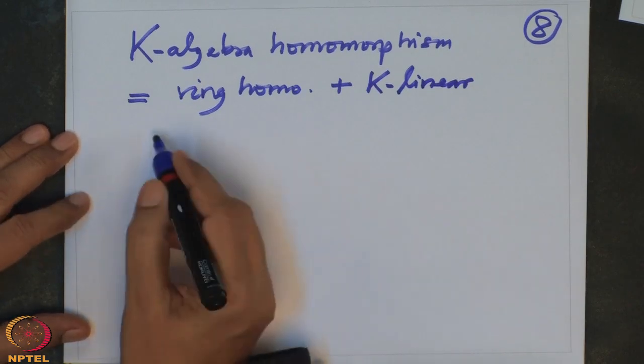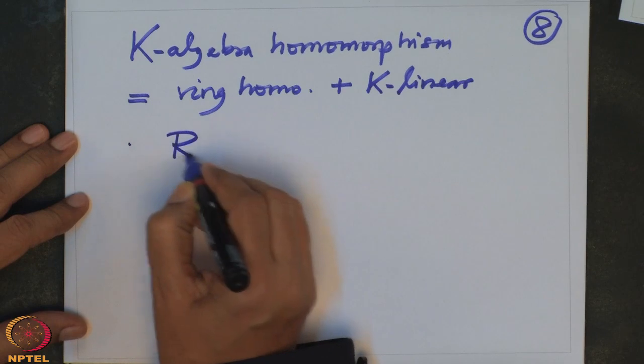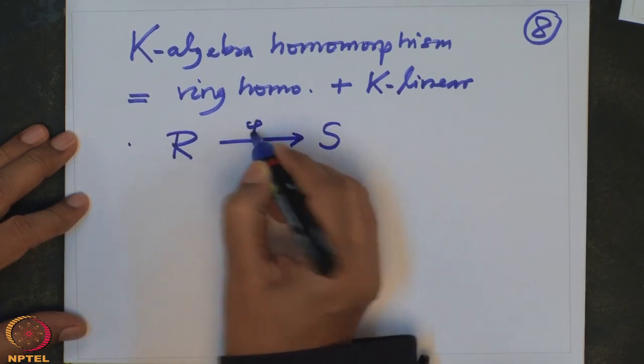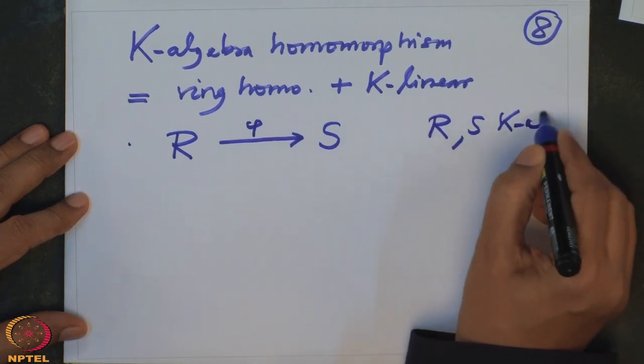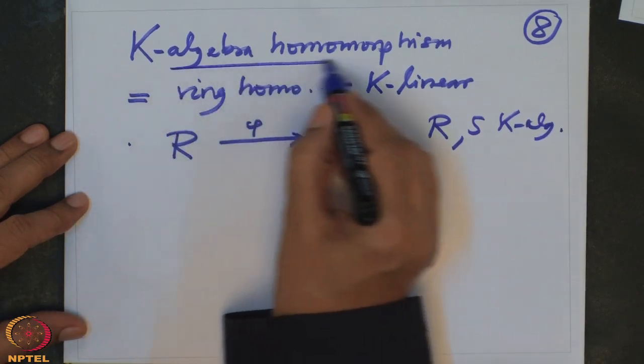So what does that mean? Let me write in the notation now. We have two K algebras R and S and a map between them, phi. It is called a K algebra homomorphism